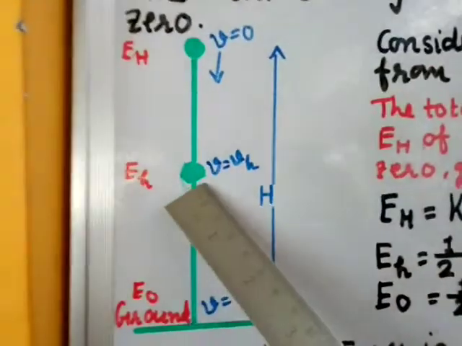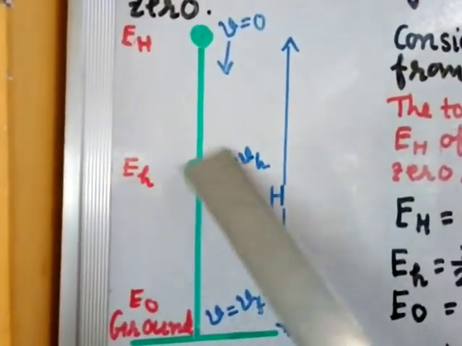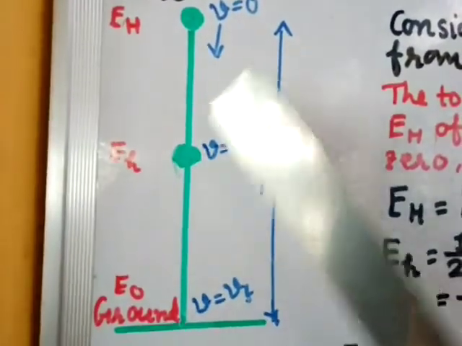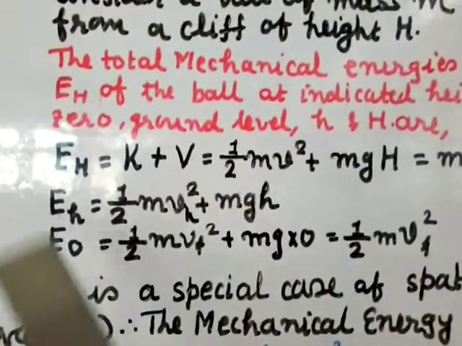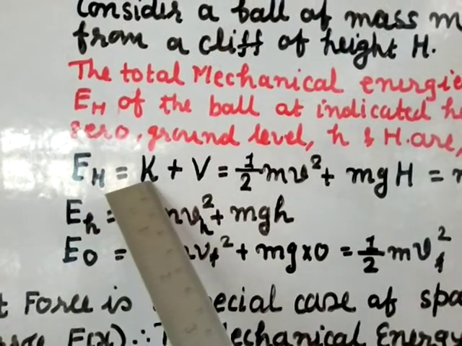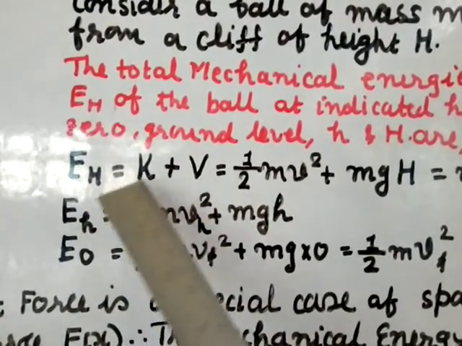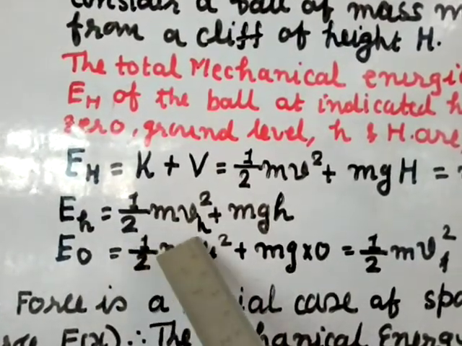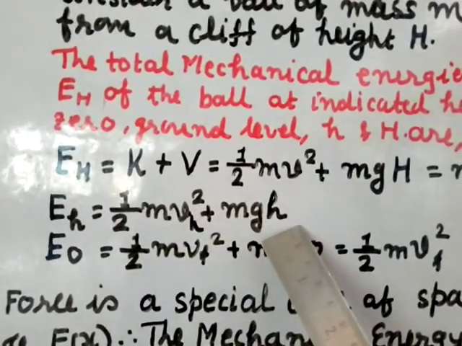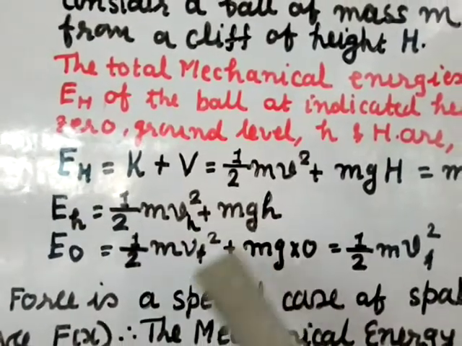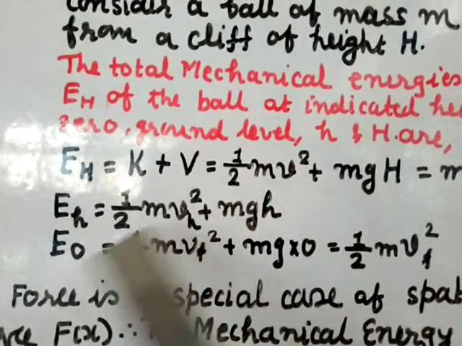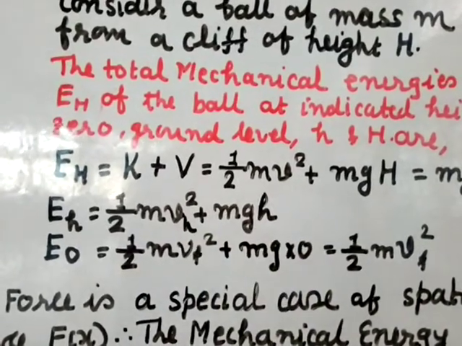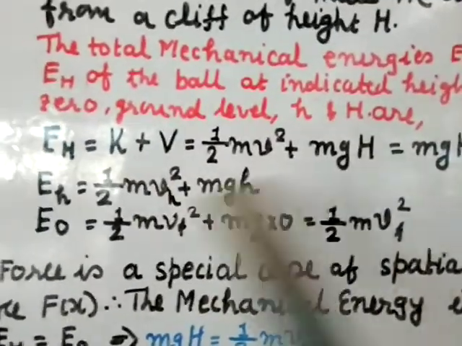Now at this point, at the small h height, the mechanical energy will be given by the same formula: E_h is equal to kinetic energy plus potential energy. Kinetic energy is 1/2 m v_h² plus mgh. You keep this as it is, because here height is there, velocity is there, mass is there, and acceleration due to gravity is there.